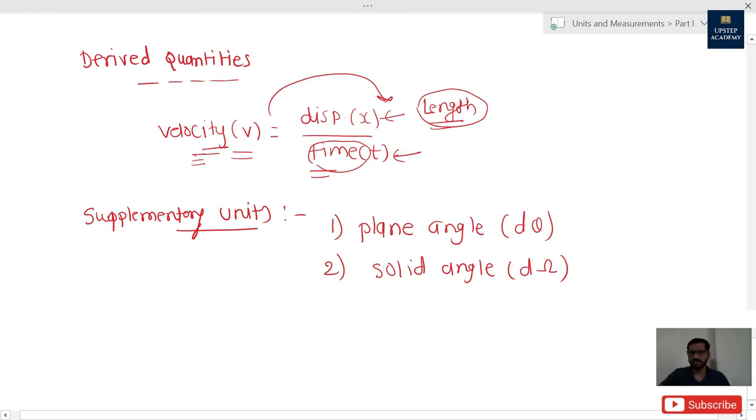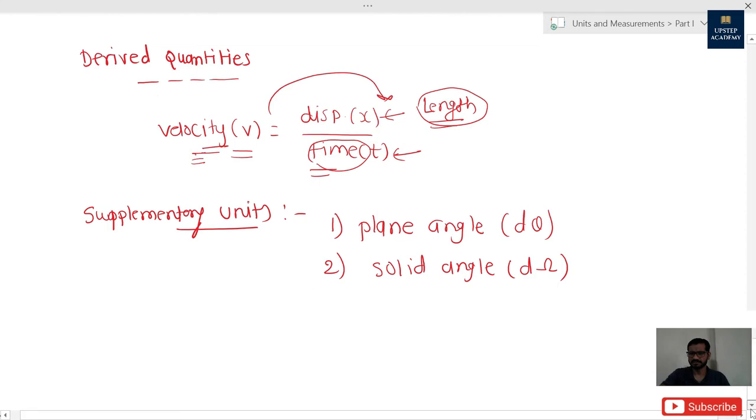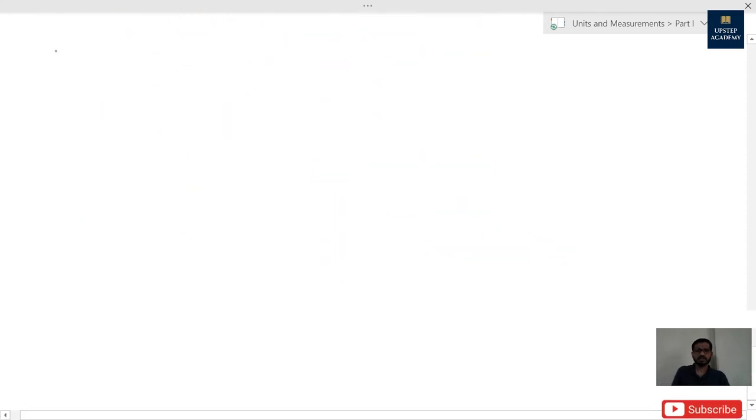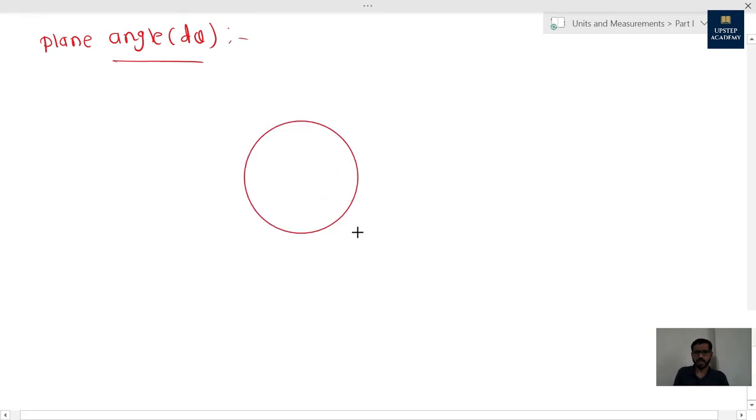So let's see the concept of plane angle and solid angle in detail. What is plane angle? We'll see first. Plane angle, its symbol is d theta. Let me draw one circle. This is the circle, this is the suppose center of circle, and let's consider 2 points on the circle. Suppose this point is P and this point is Q. Now this CP and CQ are the radii. This is R, this is R, and suppose this length is S.